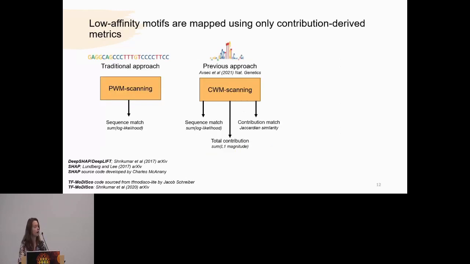So like I mentioned before, I want to look at low affinity motifs. In order to do that, I need to map them back to the genome somehow in a high confidence fashion. Traditional approaches just use local sequence match, which, while pretty powerful, is really hard to distinguish non-functional false positives from functional low affinity motifs. Our previous approach in 2021 leveraged both a sequence match score along with contribution metrics to filter out these false positives and rely on model contribution assignments to figure out whether a motif was deemed to be important.